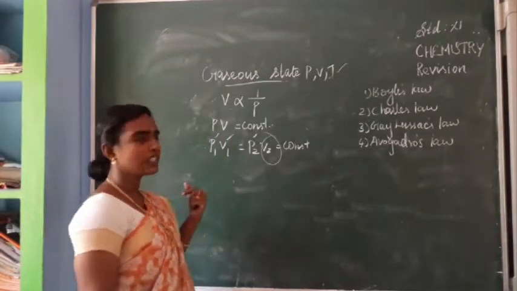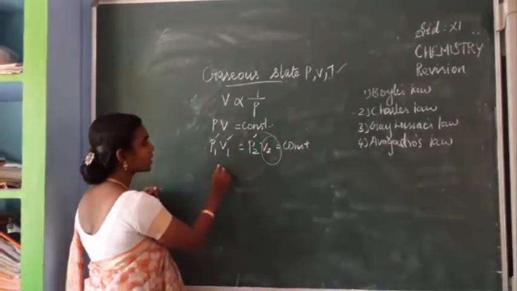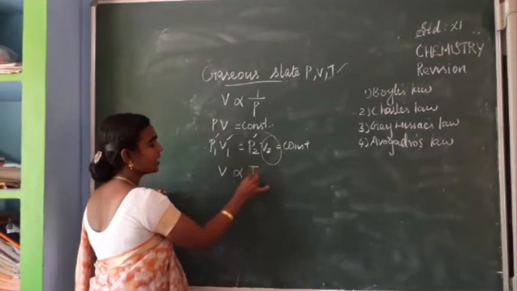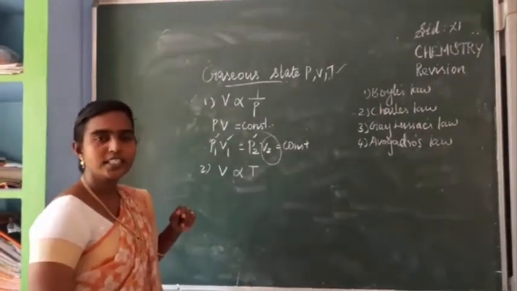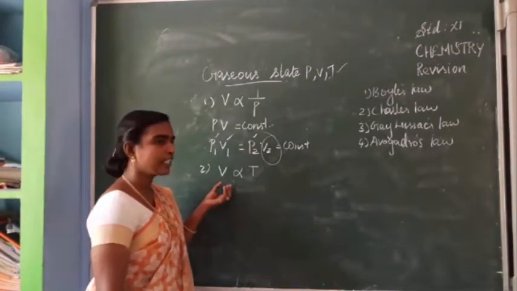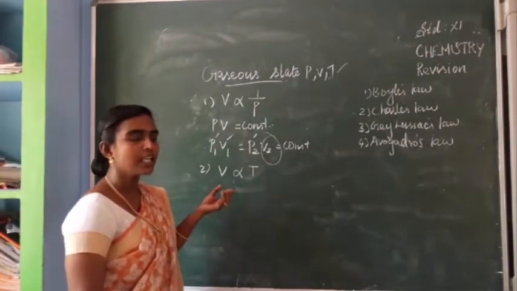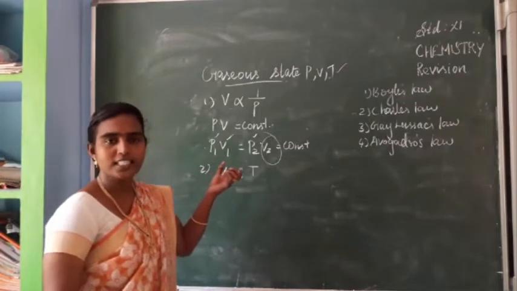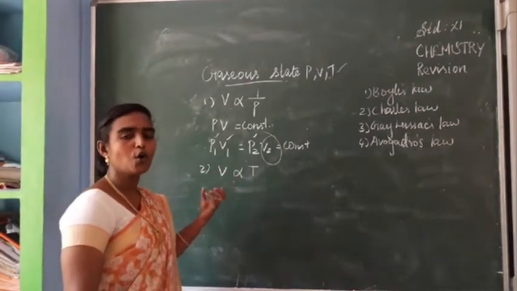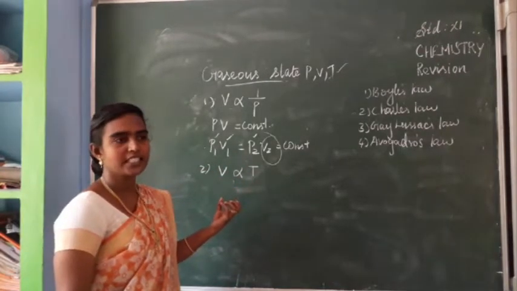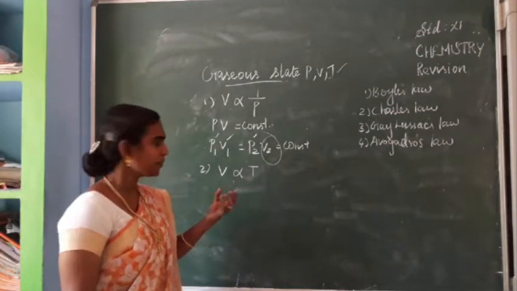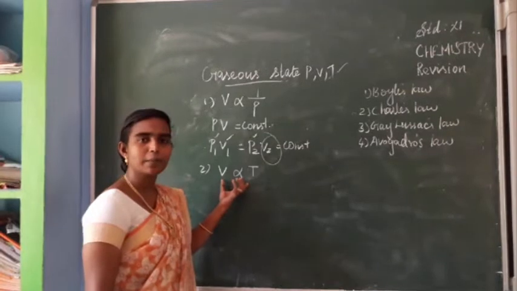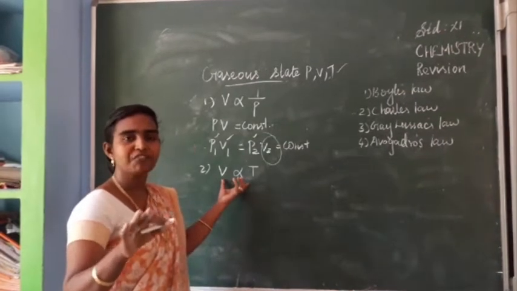According to this law, the mathematical expression is V proportional to T. Isn't it? So volume occupied. Here what do we have to take as constant? Pressure. At constant pressure, volume occupied by a fixed mass of gas is directly proportional to temperature of the gas. Okay. From this mathematical representation, you can define this law.